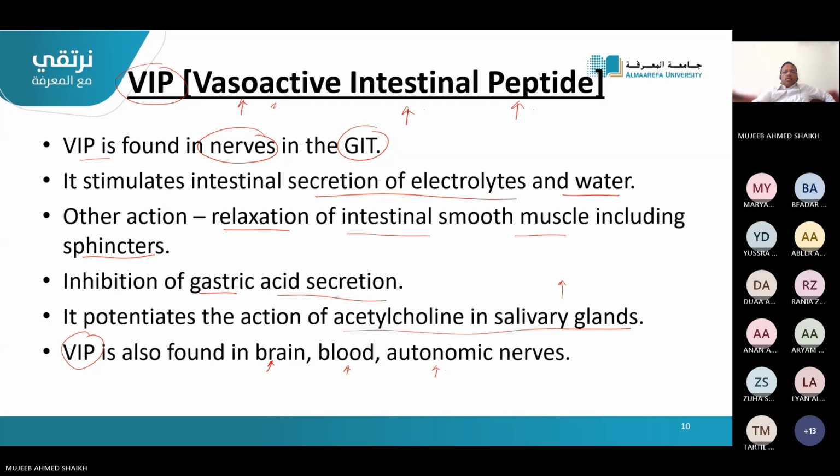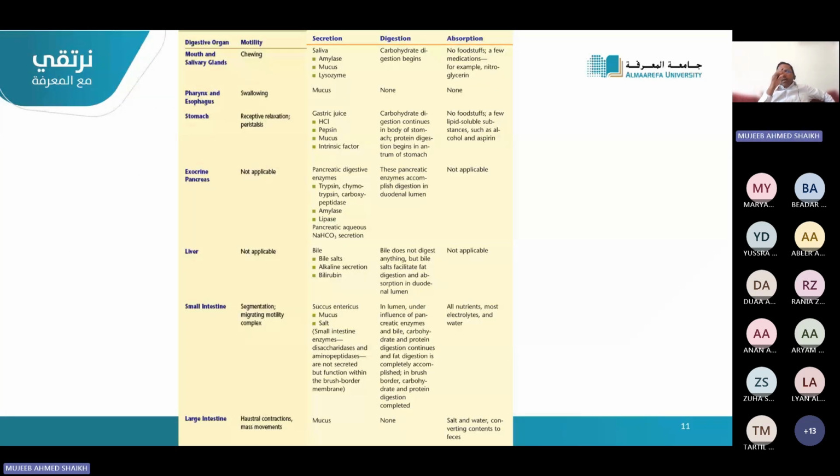Okay. So this is all about the hormones of the gastrointestinal system. This chart or table is about the whole process of digestion. What is happening by region? Like in the mouth, which type of motility is here? So in different parts of the gastrointestinal system, which type of motility is happening? Which type of secretion is happening?